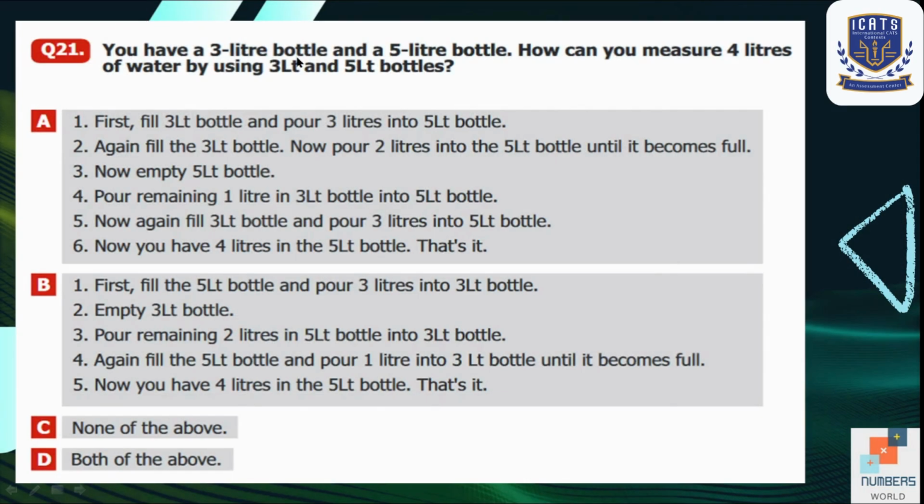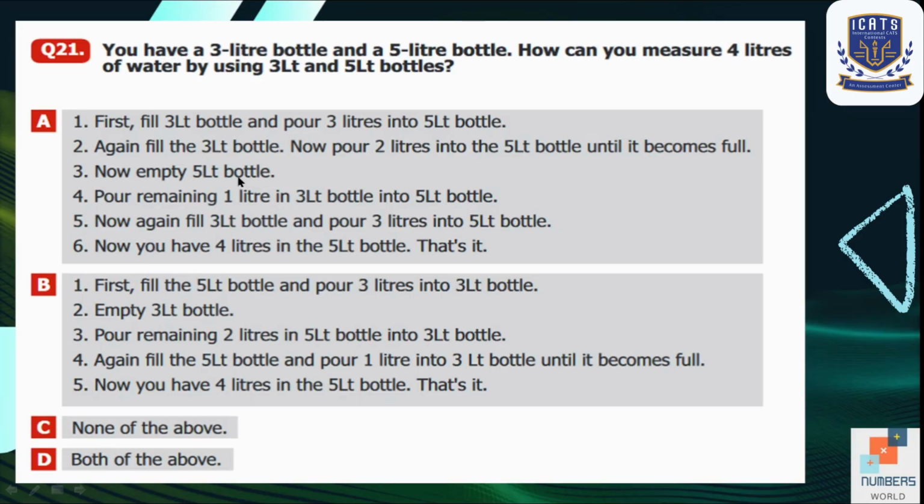21. You have a 3-liter bottle and a 5-liter bottle. How can you measure 4 liters of water by using the 3-liter and 5-liter bottles? So let's read our option A. First fill the 3-liter bottle and pour 3 liters into the 5-liter bottle. Again fill the 3-liter bottle. Now pour 2 liters into the 5-liter bottle until it becomes full. Now empty the 5-liter bottle.